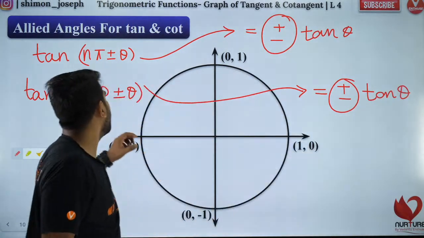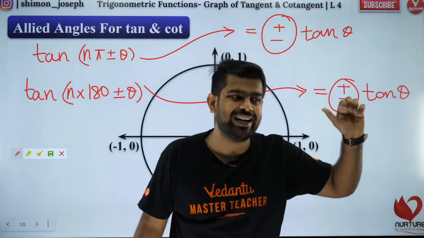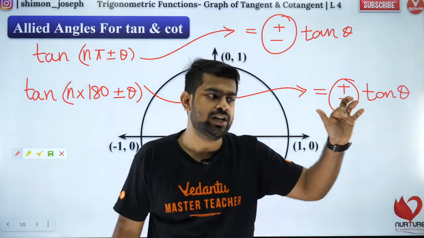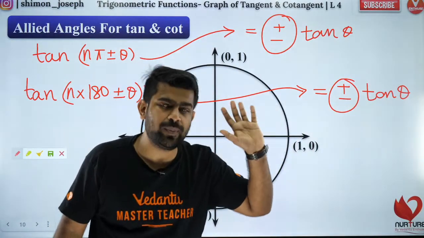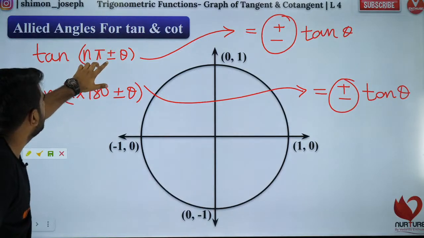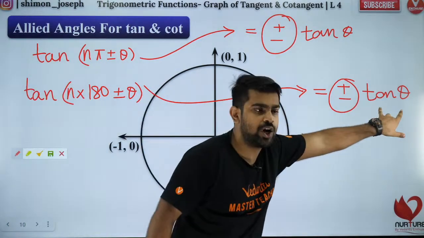So guys, whenever you have an integral multiple of 180, see, pi means what? Pi is 180 degrees. I hope everybody knows what is pi. Pi is 180 degrees. Pi means radians. Everybody cool with it? Now 180 can be written as pi plus or minus theta. If you have that, then the trigonometric ratio will not change.